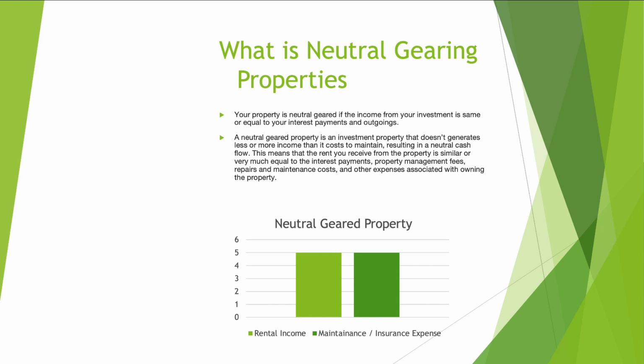Say, for example, you bought a property in a very good area, but in that area the council fees and everything is very expensive. For that reason your weekly rental might be 500 Australian dollars and your weekly expense is 500 Australian dollars. In that case, you are getting neither a loss nor a gain. But the good thing is that you have a property which will always appreciate in value in the future. So that's all about understanding positive gearing, negative gearing and neutral gearing properties.